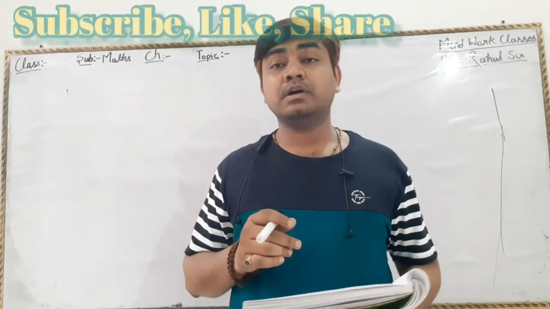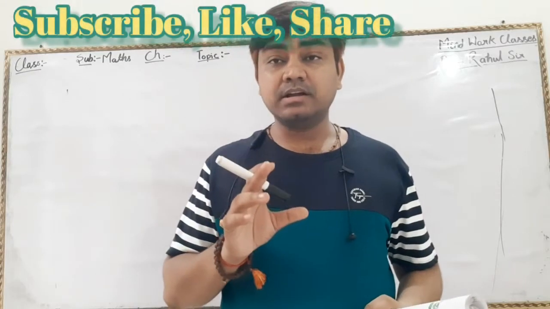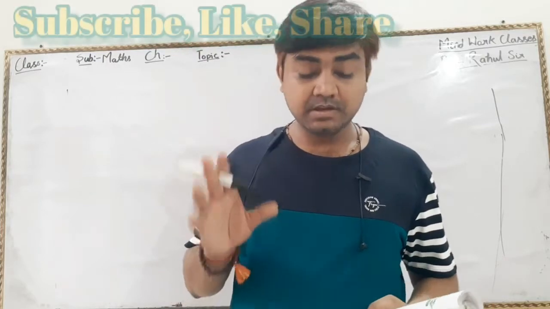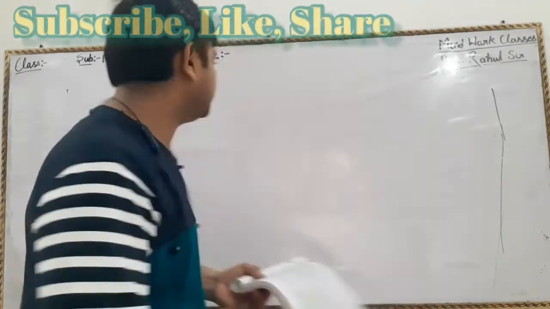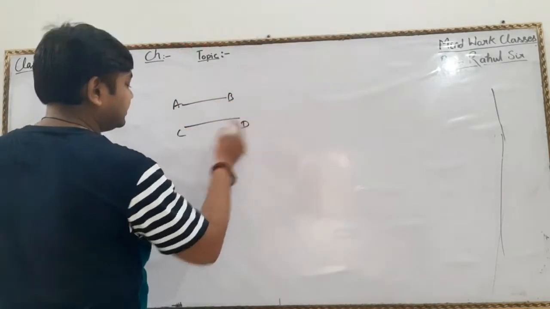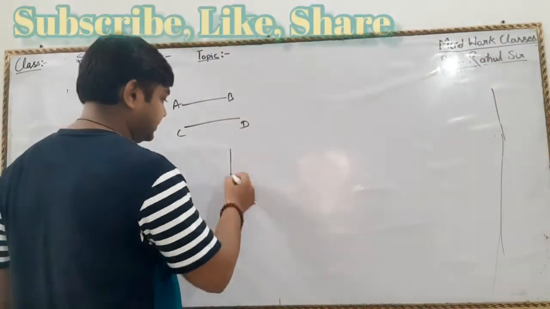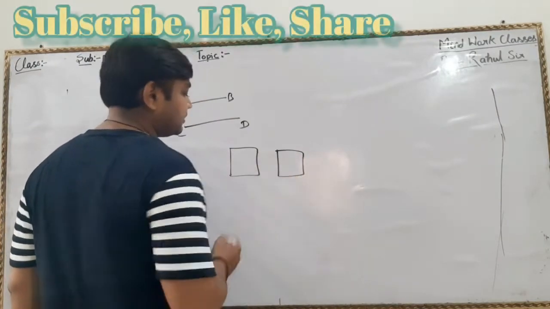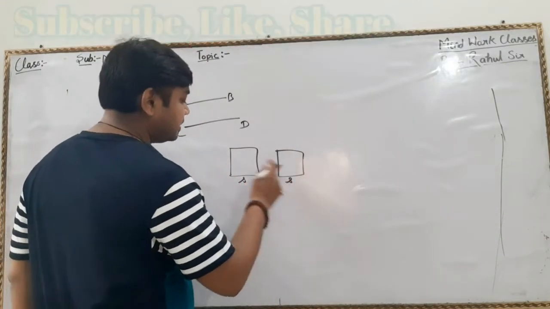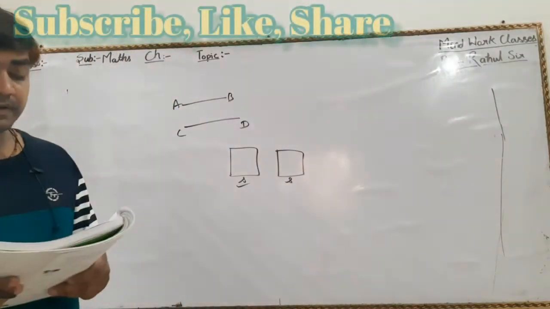Two squares. If two squares are to be congruent, then their sides should be equal. If the lengths of two lines are equal, then these two lines will be congruent. If two squares are to be congruent, then all sides should be equal. If sides are equal, then these two squares will be congruent.